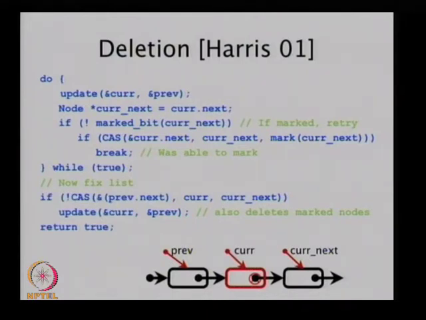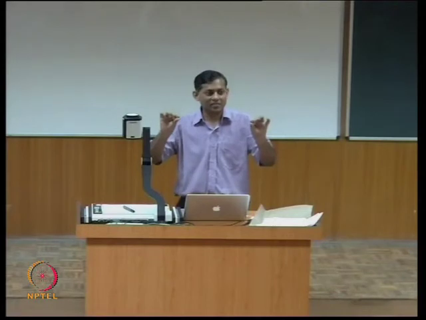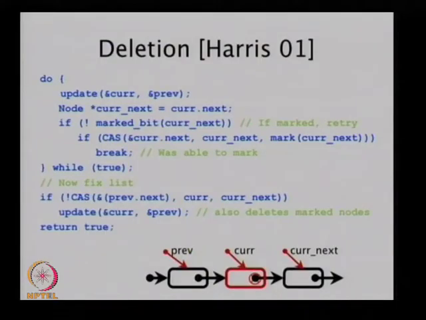Somehow you have a method of figuring out where the current and previous should be. Right? So for example, when I'm inserting, I fail, I say update my previous and current. In deletion I fail, I say update my previous and current, so that I know where I should be deleting from or where I should be inserting to. So think of update as the context sensitive method that knows how to tell me where the insertion or deletion should be happening. Need the first statement to be a CAS?